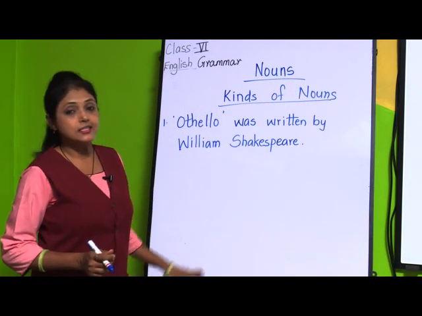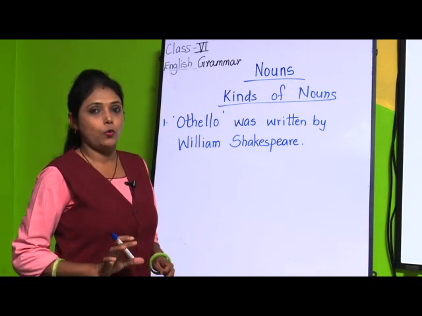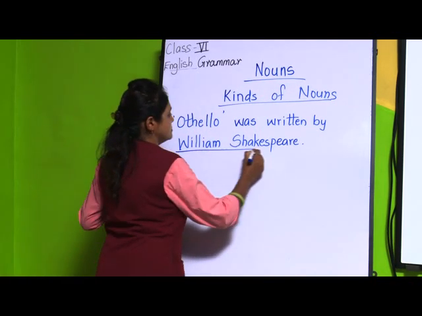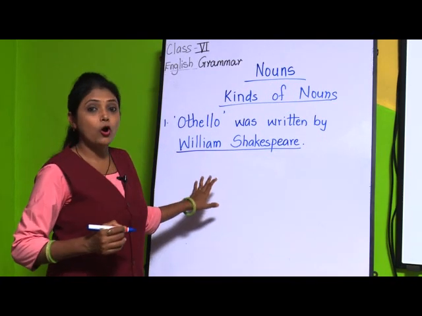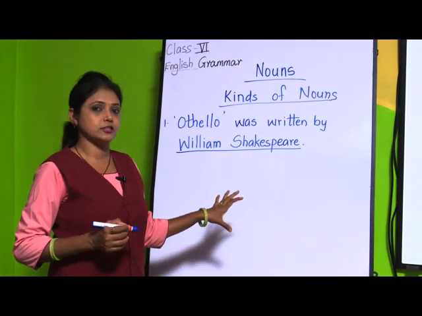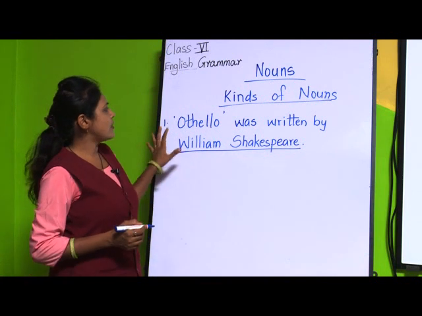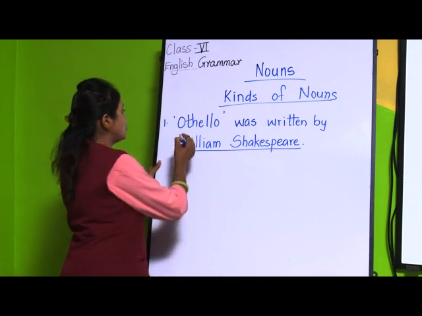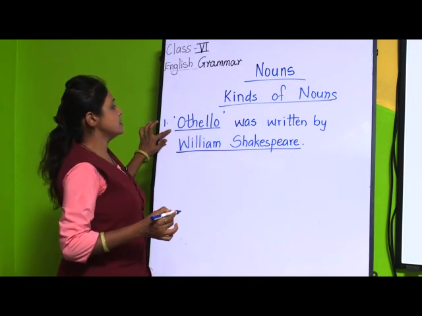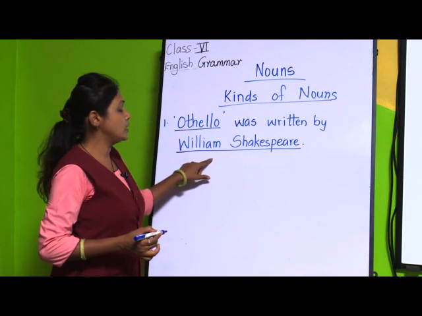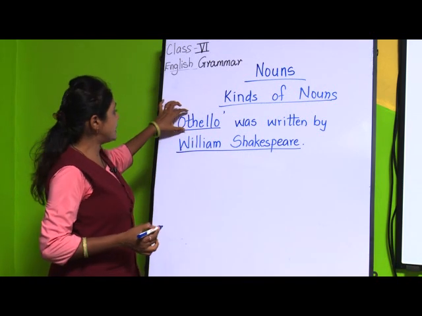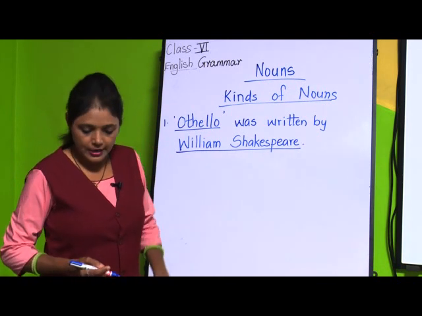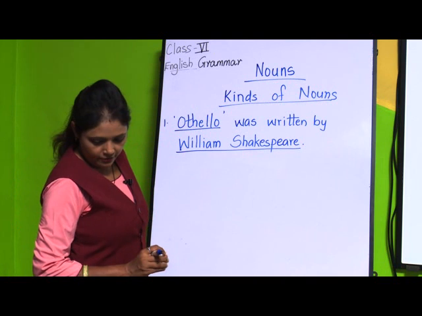Now, in this sentence, which is the proper noun? William Shakespeare. Why? Because it is the name of a person. Anything else you can find as a proper noun in this sentence? Yes, the word Othello. This is the name of a book which William Shakespeare had written. So, the name given to the book is also a proper noun. Okay. One more I will give.